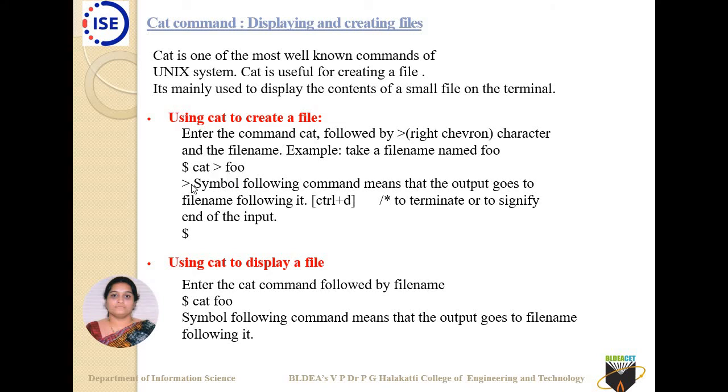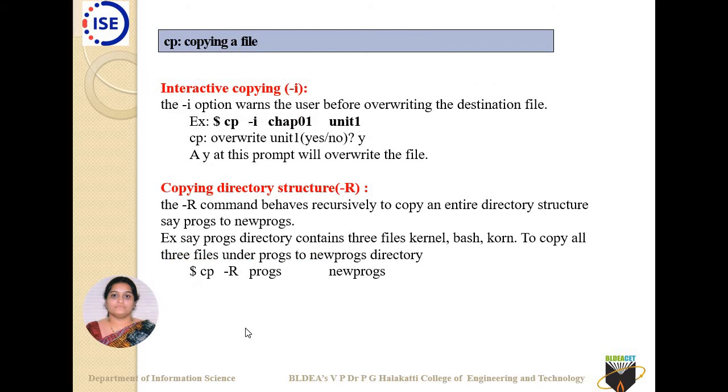So what does that do? The greater than sign says that you are going to create a particular file. So when you create a file, you use this particular symbol. And when you have ended the creation, you use control D. As soon as you get a prompt, it's the end of the input. If you want to display the contents, you use cat, and in front of that you give the file name, and when you press the enter key, it displays the contents of that particular file.